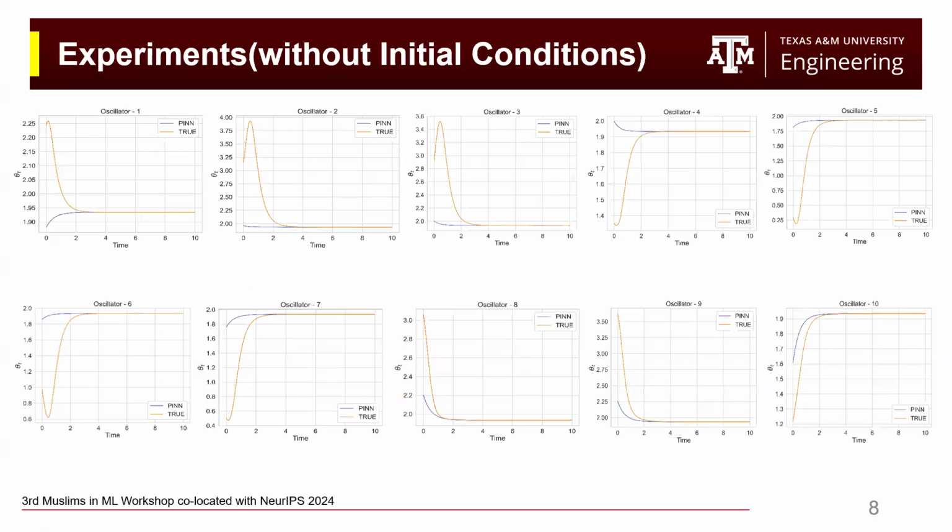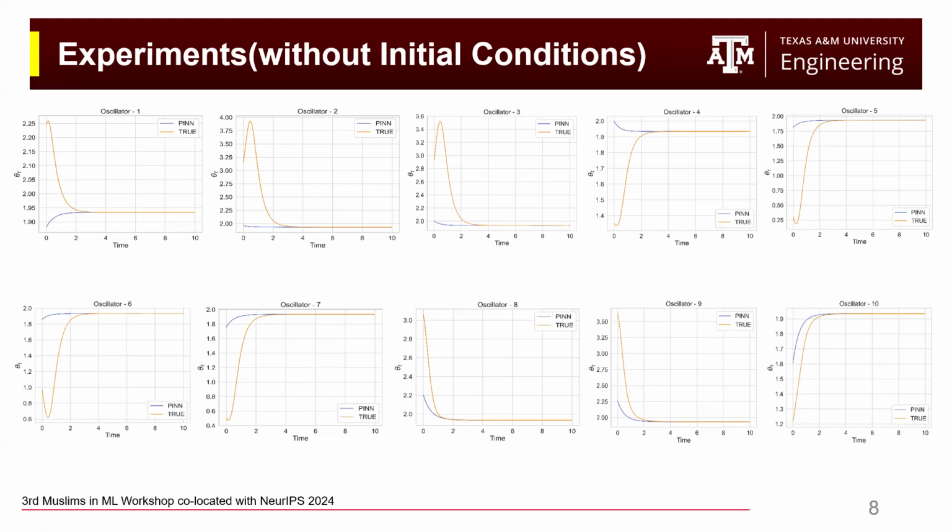Then we did a bunch of different experiments where our goal was to only minimize the residual loss, and we didn't have access to the initial conditions or the initial angular values of the different oscillators. Here, the objective was to see whether, if the Kuramoto model that our PINN model is trying to solve has a locking frequency, PINN can actually learn that locking frequency without even trying to learn the initial conditions.